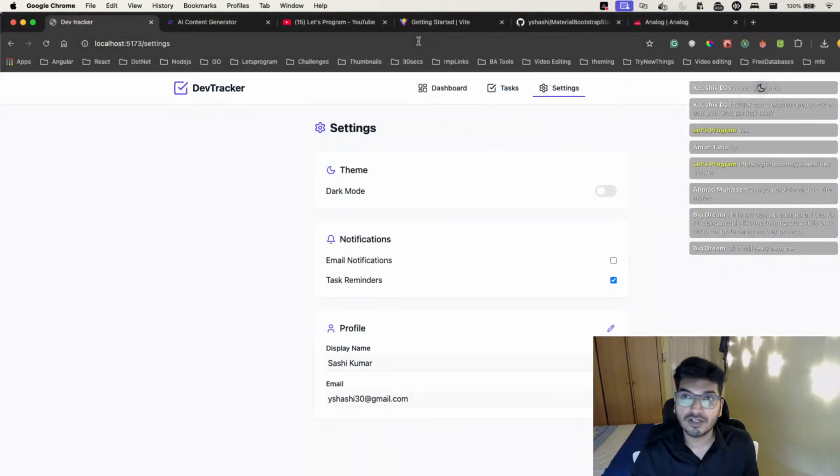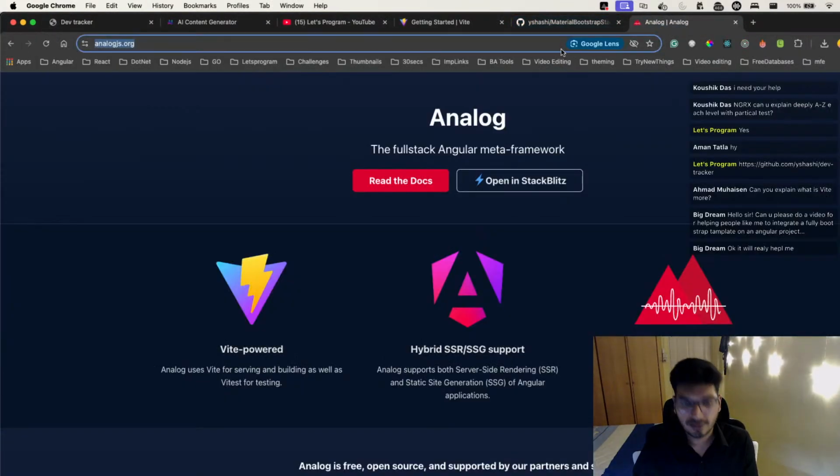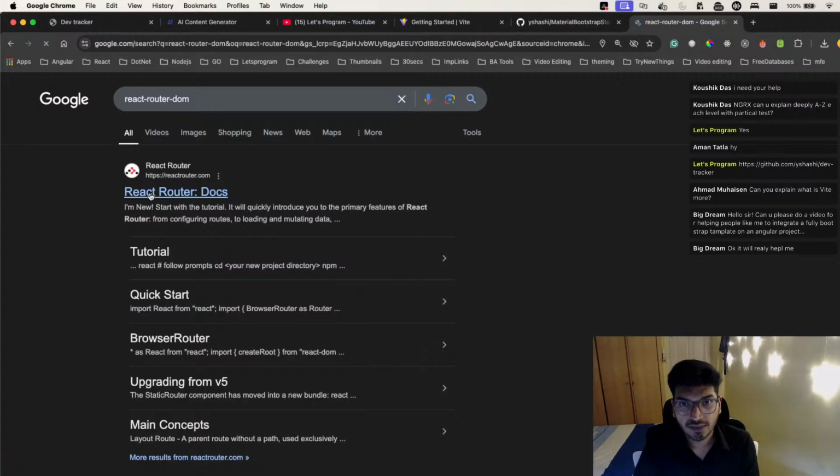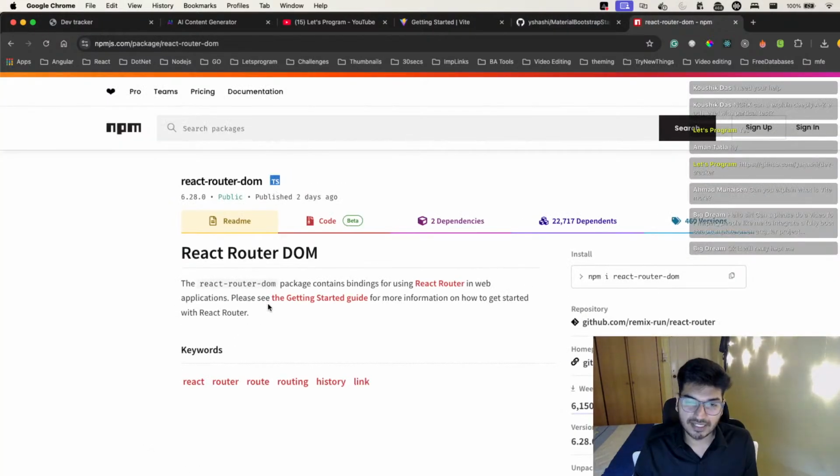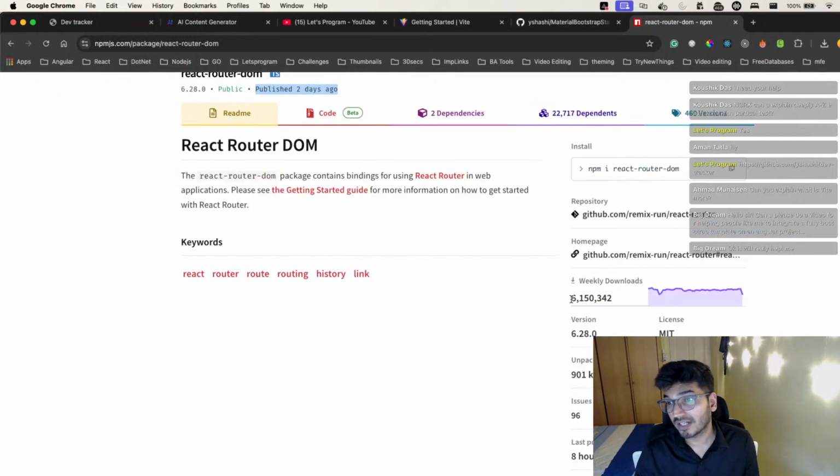There is something called React Router DOM. If I search for React Router DOM, you can see this is one of the external packages you use inside React. The good thing about this package is that it is highly maintained. Someone published it just two days back, and look at the weekly downloads.